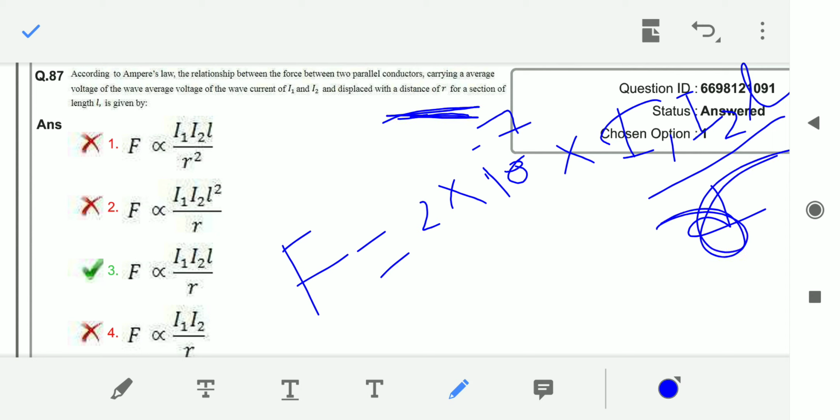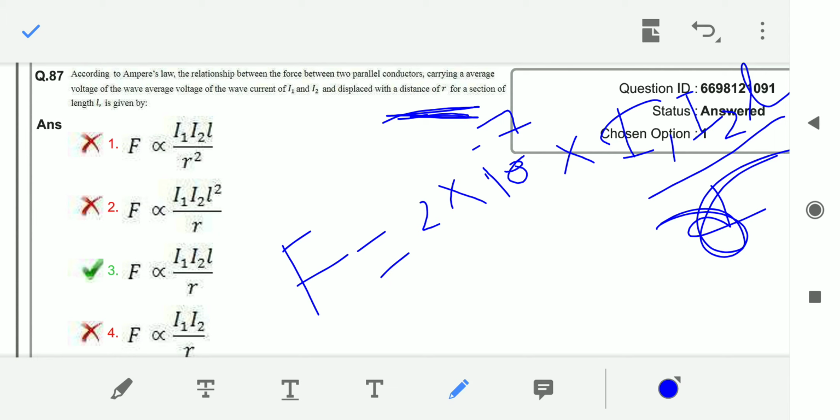So let us see what the question is. The currents I1 and I2, displaced with distance R, for a cross sectional length of L. See, he has given length L. I1 and I2 are the currents flowing through the two parallel conductors respectively, and he is asking us to calculate force.